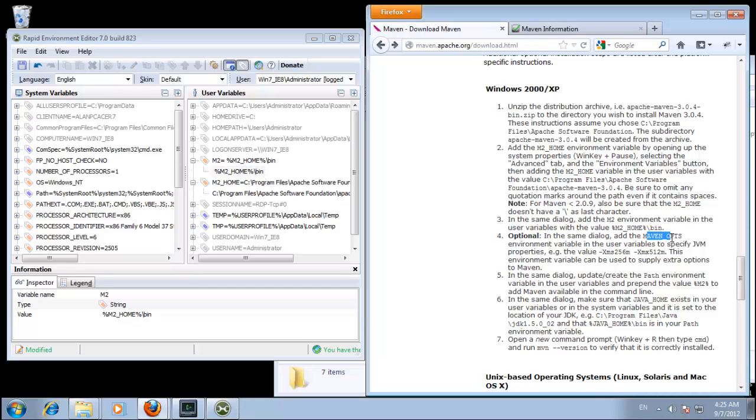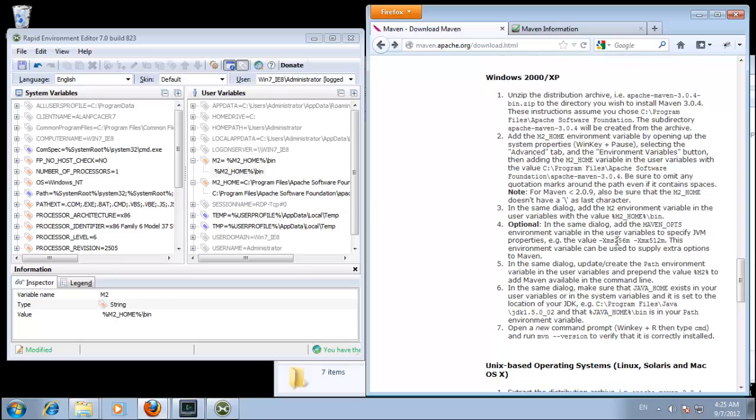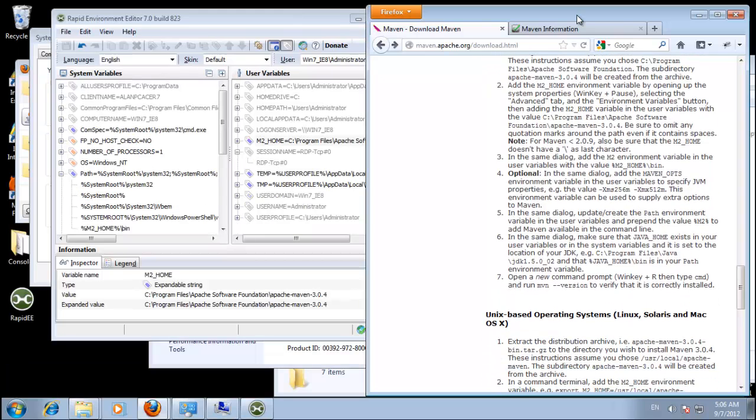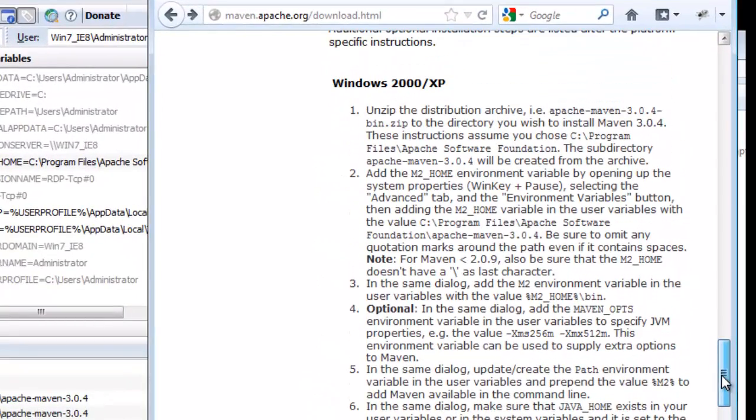I did create a Java home, but I had a whole bunch of problems that I had to sort out. It took me about half an hour to install this on Windows 7 because I'd forgotten how to do it, and I was following the instructions here. So the video will now jump to the end point that we got to after me installing it. Okay, so I had some issues with this. I found that if I did actually use the M2 properties variable as it is here, the M2 home never expanded.